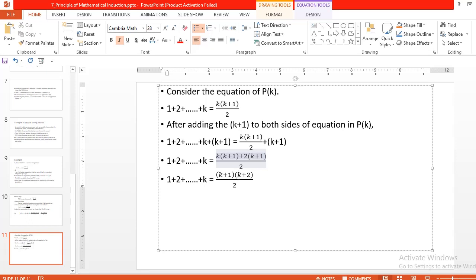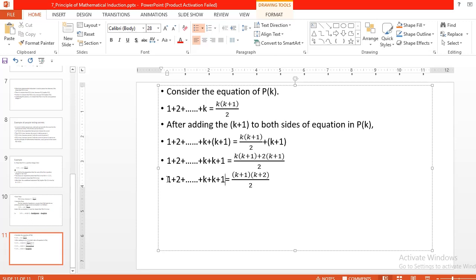So we put this in the second bracket as k plus 2 divided by 2. Sorry, I had forgotten to put the k plus 1 value here, so I have added it. After doing the calculations, we get (k plus 1)(k plus 2) divided by 2.